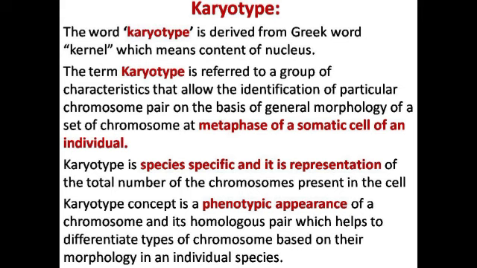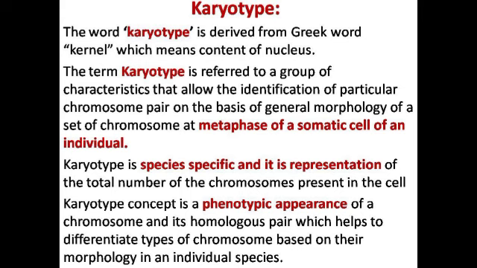The term karyotype refers to a group of characteristics. Already I have told you, it is a group. It refers to a group of characteristics that allow the identification of a particular chromosome pair on the basis of general morphology of the set of chromosomes at metaphase of the somatic cell of an individual.